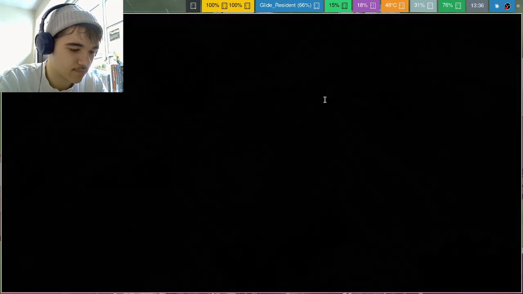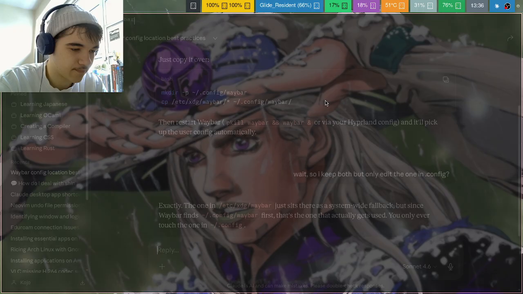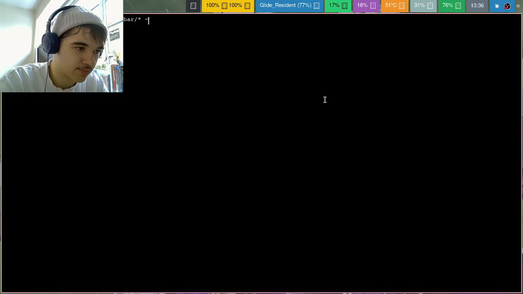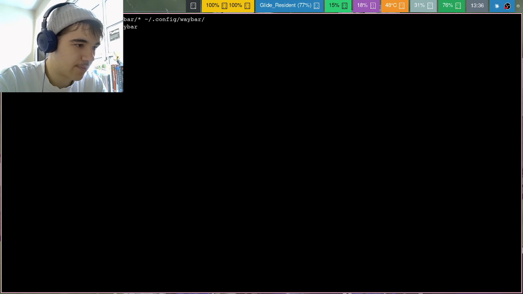Copy /etc/xdg/waybar/, star for it to get all the files into that one. Okay, so boom, .config/waybar. Nice. And then let's cd into that folder. ls. Nice. Okay, cool. So from there we can edit stuff.